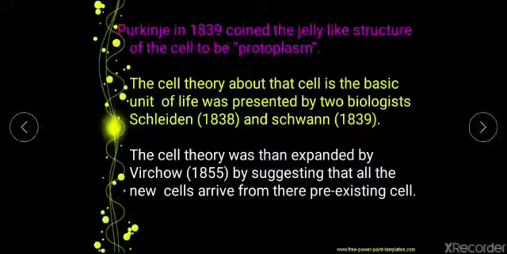This point was modified by Rudolf Virchow in 1855, so this point was added by him. And the last point is that cells are self-duplicating, self-contained units, and some cells are totipotent also. So these are the 5 points basically given by these two scientists, and some modification was done by